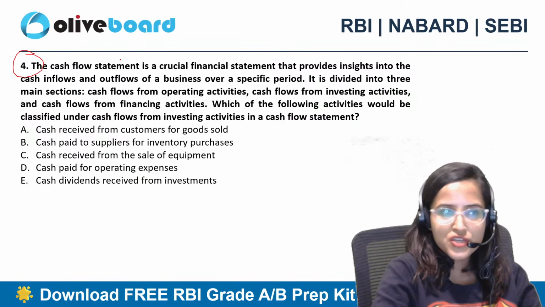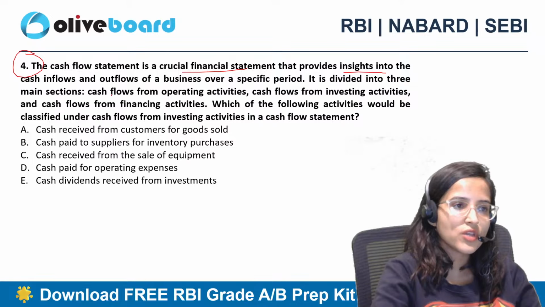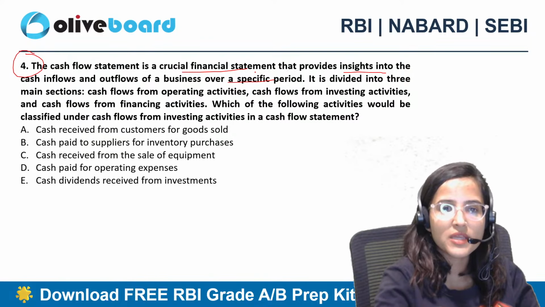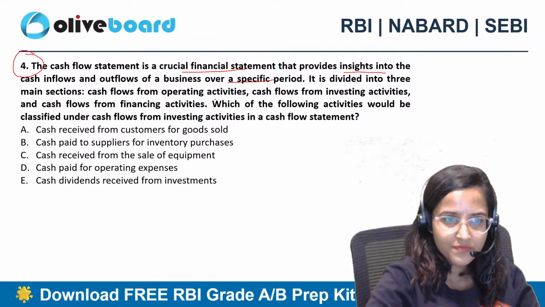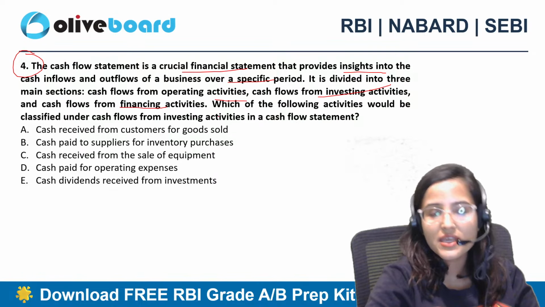Fourth question. The cash flow statement is a crucial financial statement that provides insights into the cash inflows and outflows of a business over a specific period. It is divided into three main sections: cash flows from operating activities, cash flows from investing activities, cash flows from financing activities.